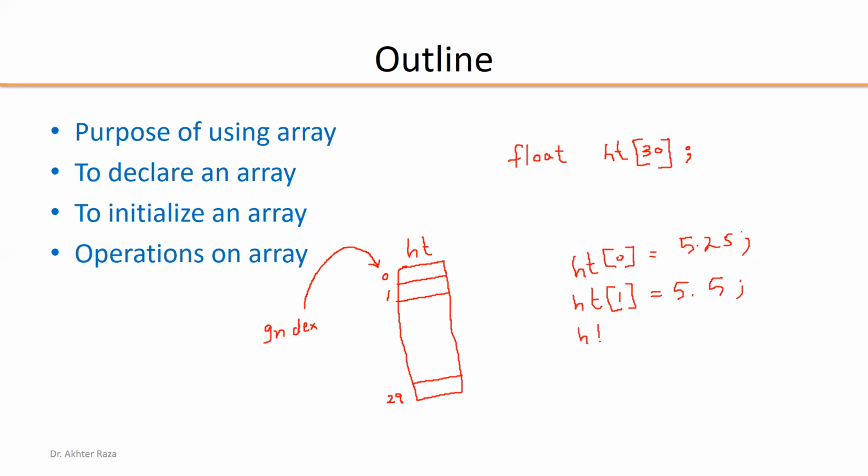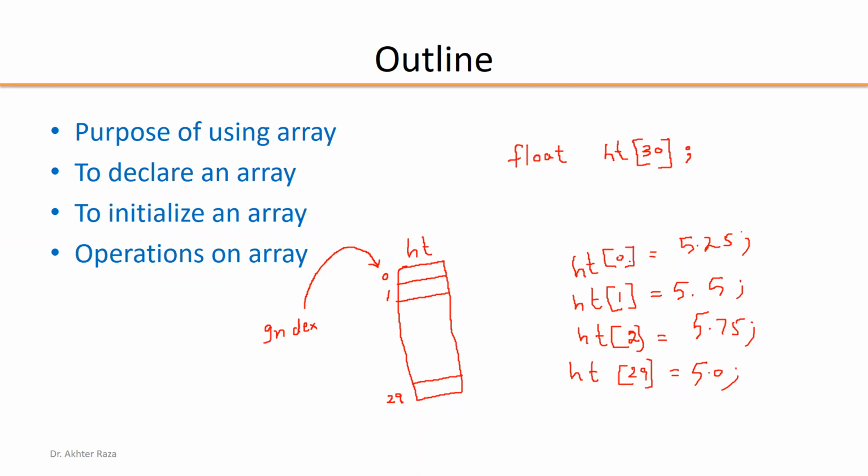Then the height of the third student is 5.75. And the height of the last student is 5 feet. So that is the way to initialize the elements of the array.